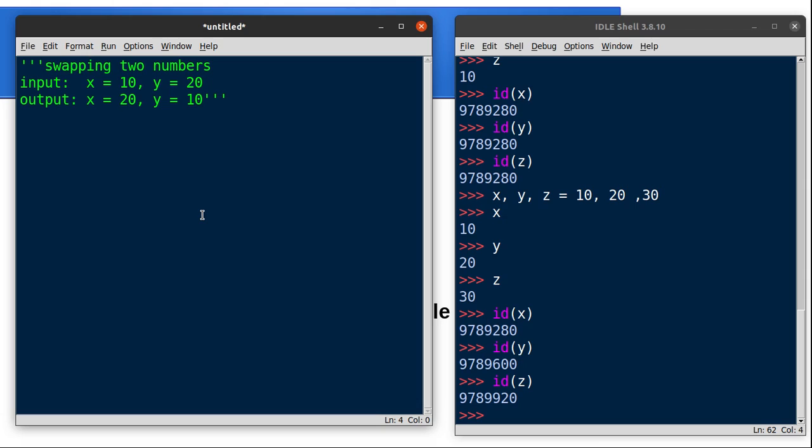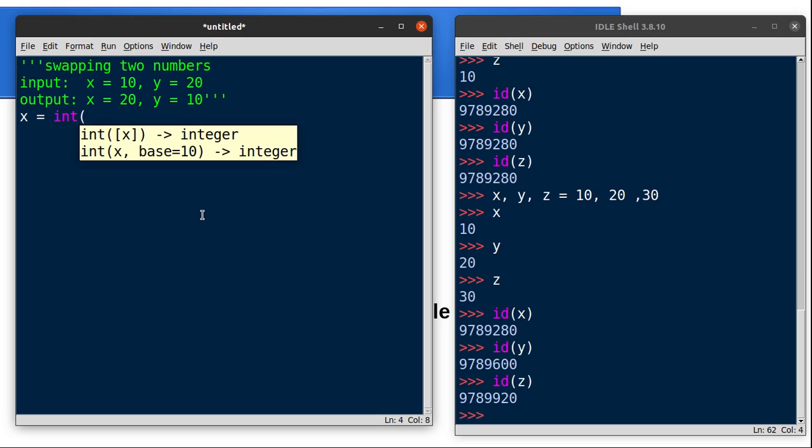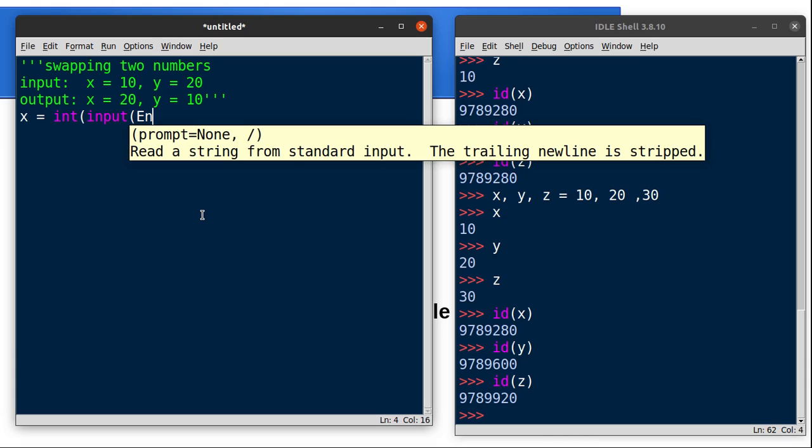So let's write the code. We have to get two numbers. x is equal to int input, enter first number.